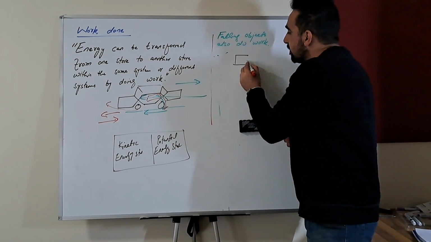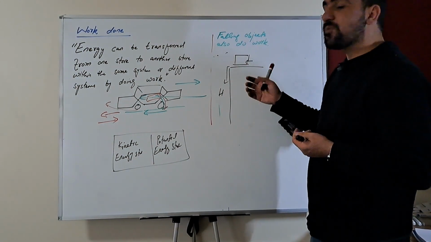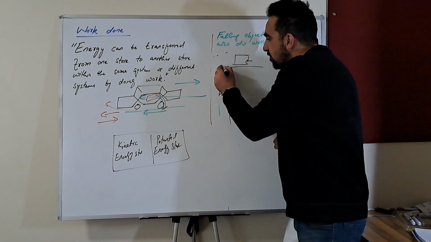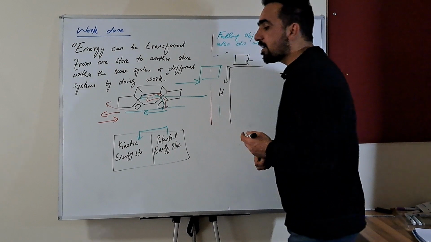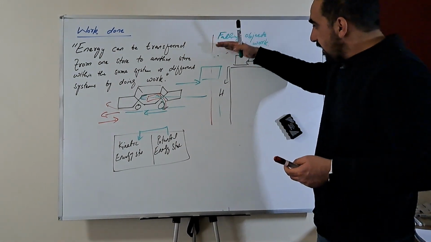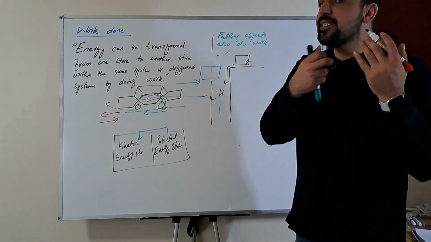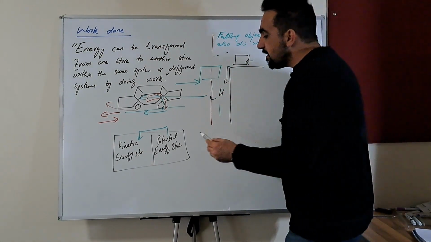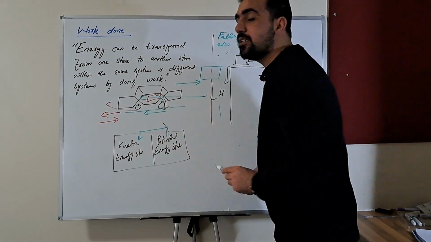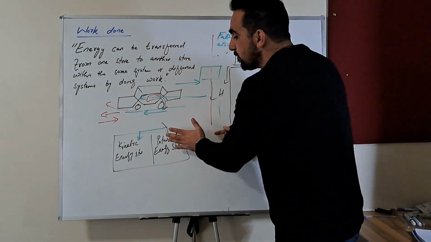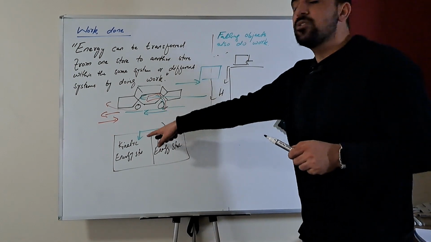I have this object which is at this height, and now I push it to fall down from this height. When it starts falling, its energy from the gravitational potential energy store starts moving toward the kinetic energy store, and as it is falling down, it speeds up. With an increase in speed, the potential energy transfers faster to the kinetic energy store. So the faster it moves, the faster is the transformation of potential energy to kinetic energy.